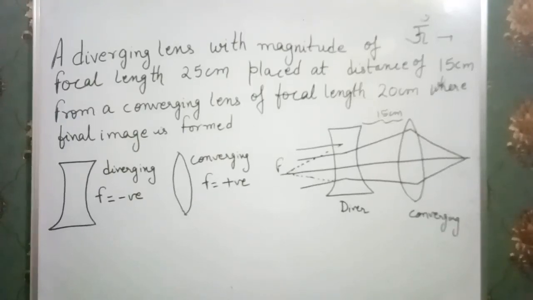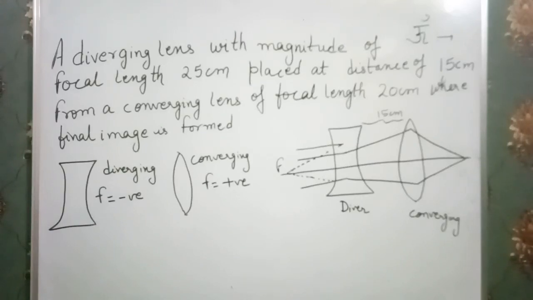Just see on the blackboard, I am going to take another question which is of the topic light. That means lens in our wave optics. The question is just like this: a diverging lens with magnitude of focal length 25 cm placed at a distance of 15 cm from a converging lens.